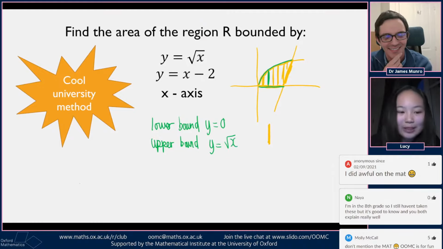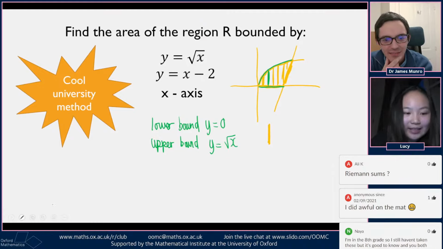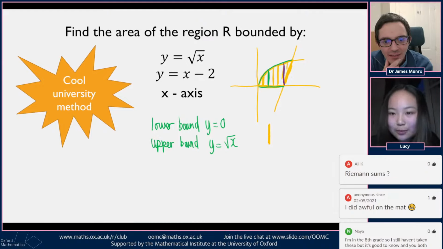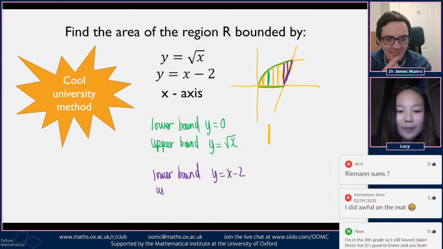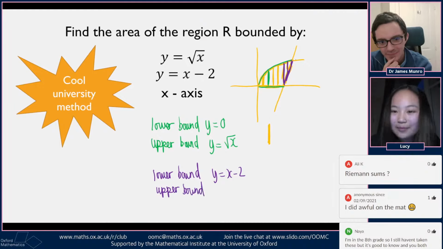And then if you were to split it into this other region, let's make this purple, this one would have slightly different bounds. The lower bound this time would be this line, y equals x minus 2. And then the upper bound would be the same because it's still across here. So that would be y equals square root of x.